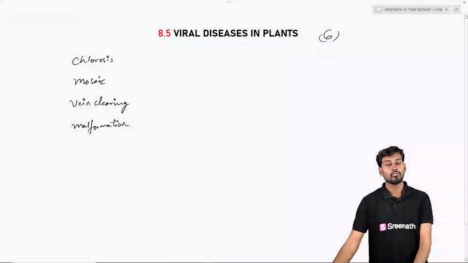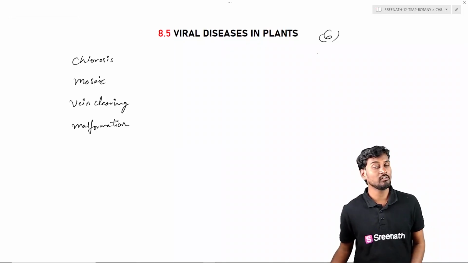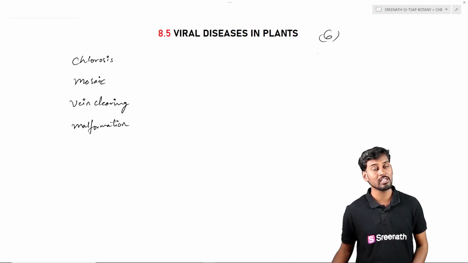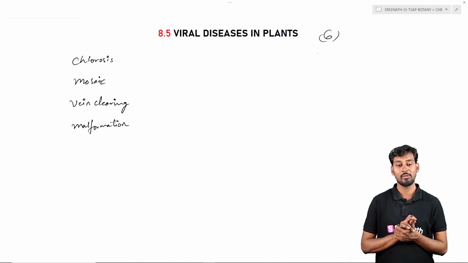So coming to the next topic, that is about the viral diseases in the plant. There are many viral diseases which generally bring economic loss to the farmers and the cropping. So దాంట్లో చూసుకుంటే, chlorosis is nothing but the yellowing of the plant parts, mosaic is nothing but a pattern, that is yellow and green pattern ని మనం mosaic pattern అంటాము.